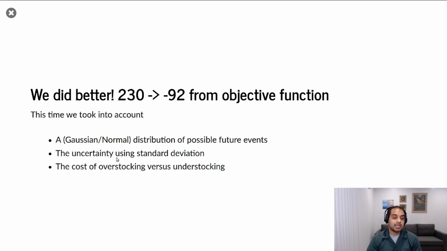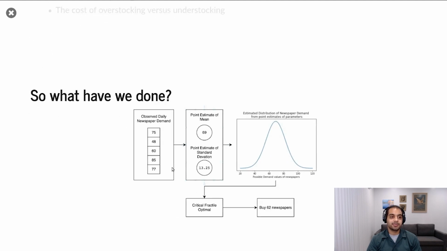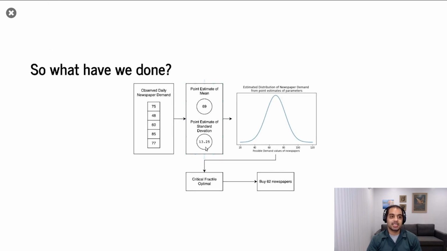This time we took more data into account. We took uncertainty into account using a normal distribution. We used the standard deviation to characterize that uncertainty, and we took into account the cost of overstocking versus understocking. This is the graphical representation of just that.